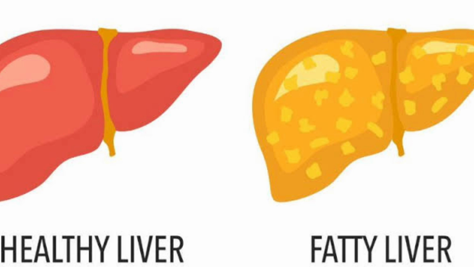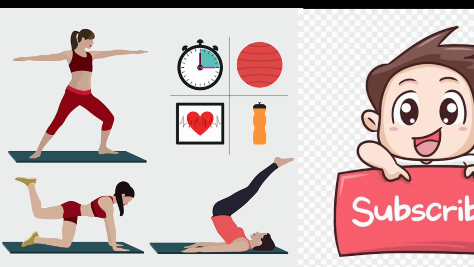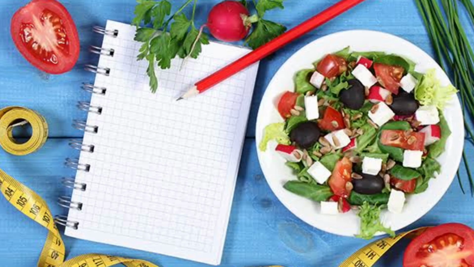Treatment and management of fatty liver disease. The treatment and management of fatty liver disease aim to reduce liver fat accumulation, prevent disease progression, and address underlying risk factors. Key treatment strategies may include 1. Lifestyle modifications. Adopting a healthy lifestyle, including a balanced diet, regular exercise, weight management, smoking cessation, and limiting alcohol consumption. 2. Dietary changes. Following a diet rich in fruits, vegetables, whole grains, lean proteins, and healthy fats, while minimizing intake of sugars, refined carbohydrates, and processed foods.